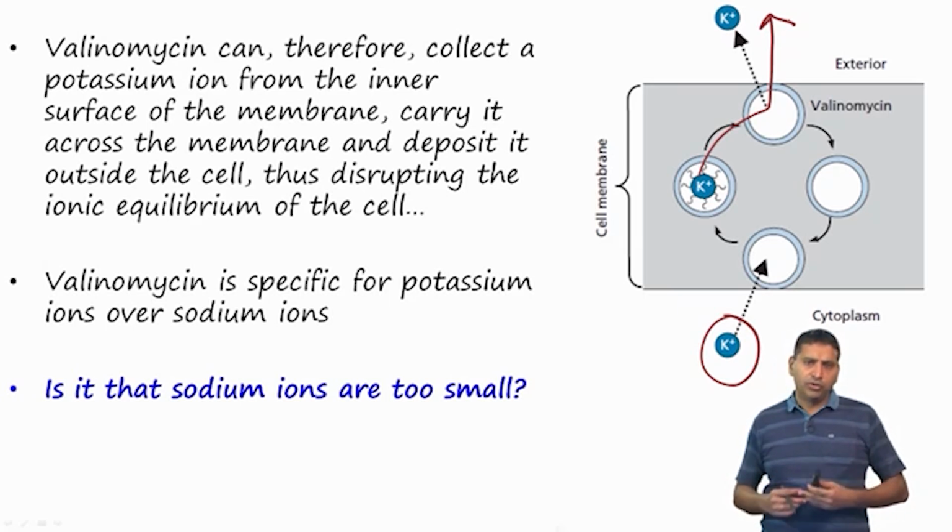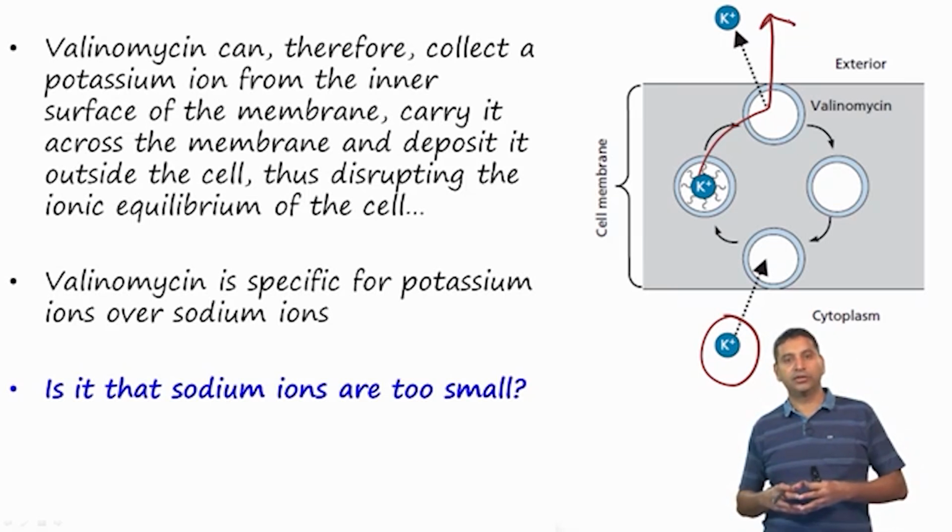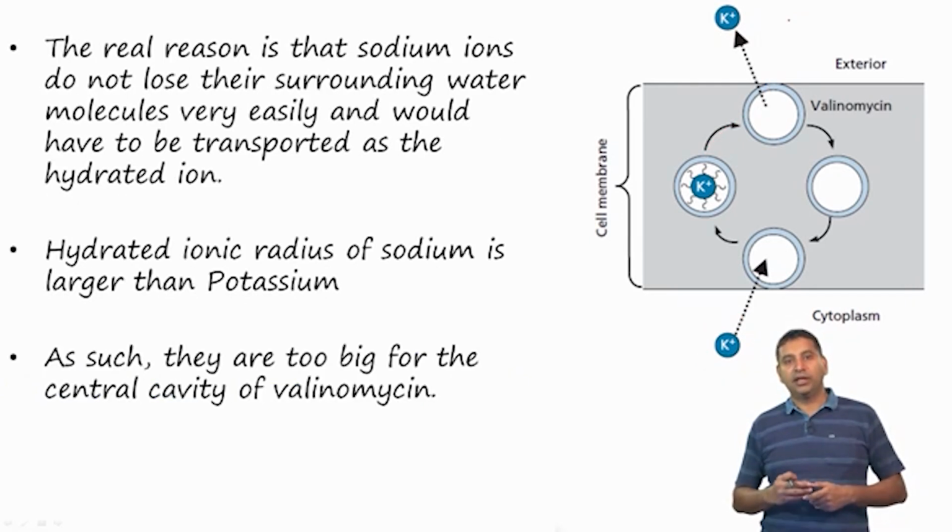Is it that sodium ions are too small? We already know that sodium has a smaller radius compared to potassium, but sodium ion actually has a larger hydrated ionic radius compared to potassium. So, the hydrated sodium ion is too big for the central cavity of valinomycin.